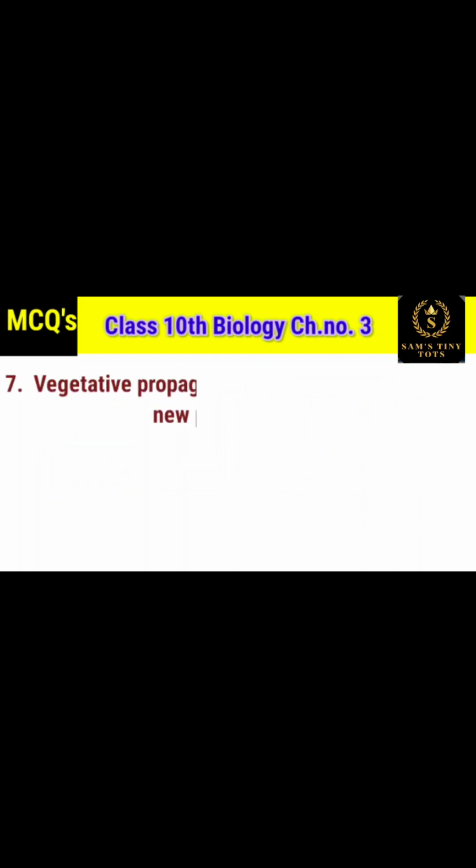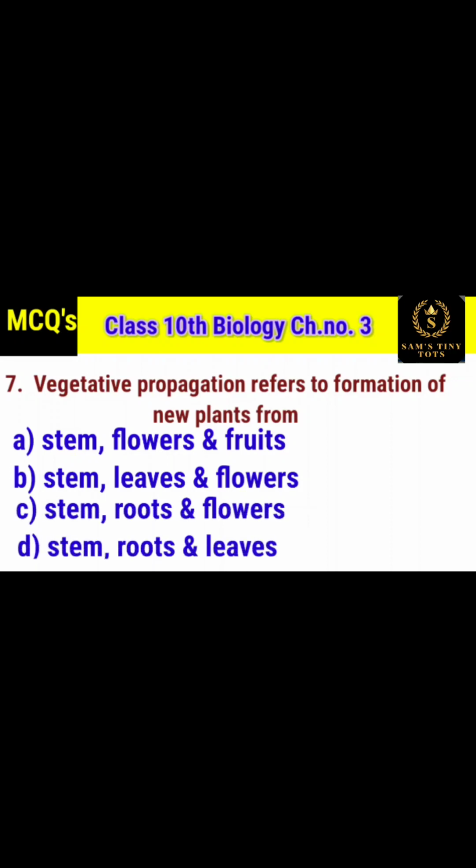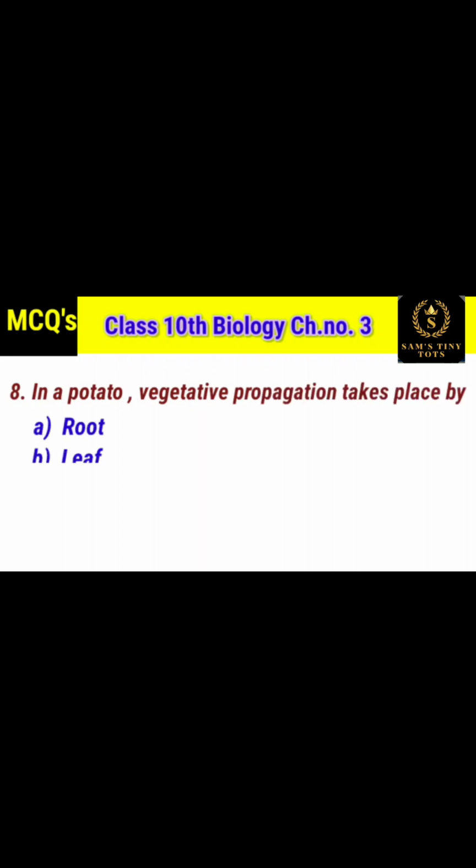7. Vegetative propagation refers to formation of new plants from option A stem flowers and fruits, option B stem leaves and flowers, option C stem roots and flowers, option D stem roots and leaves. And the correct option is stem roots and leaves. 8. In a potato, vegetative propagation takes place by option A root, option B leaf, option C stem tuber and option D grafting. And the correct option is option C stem tuber.